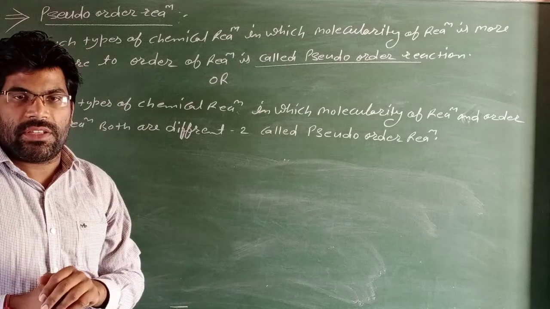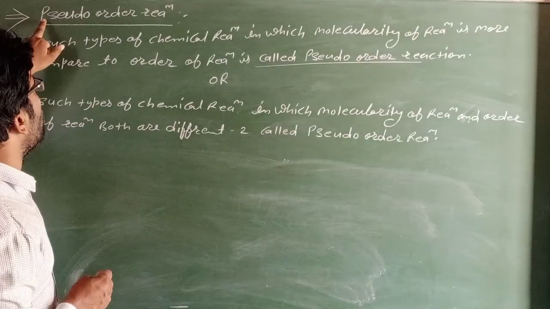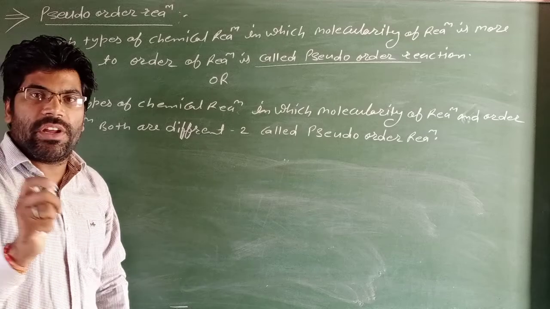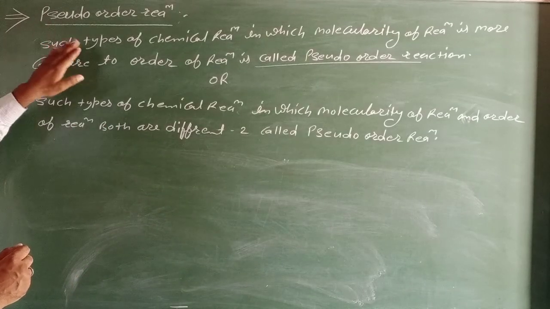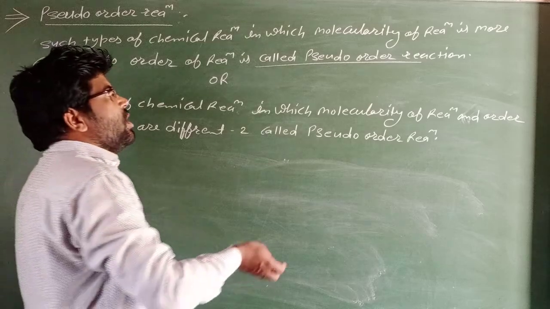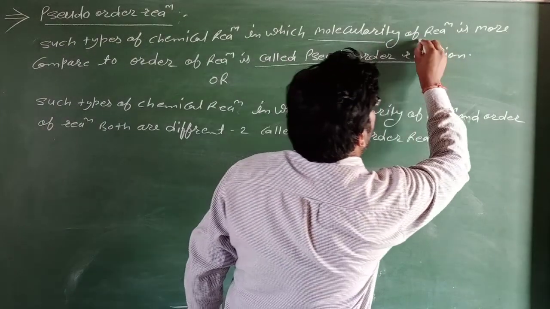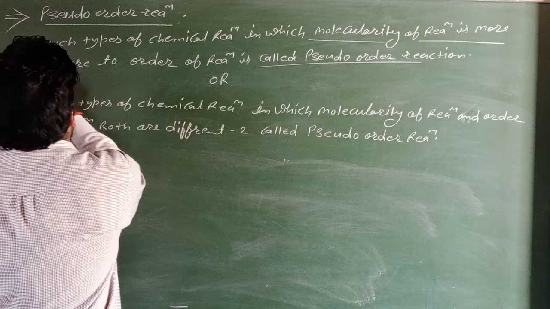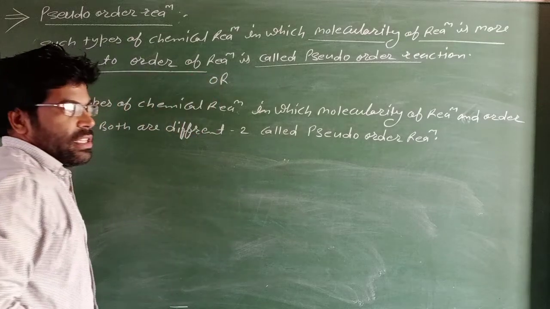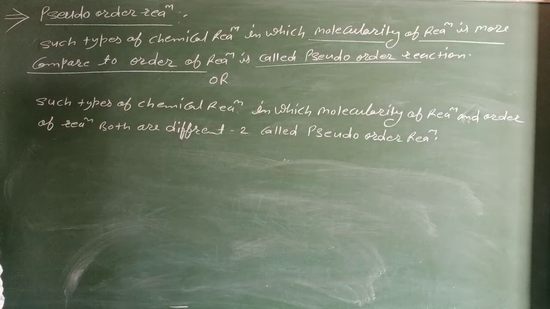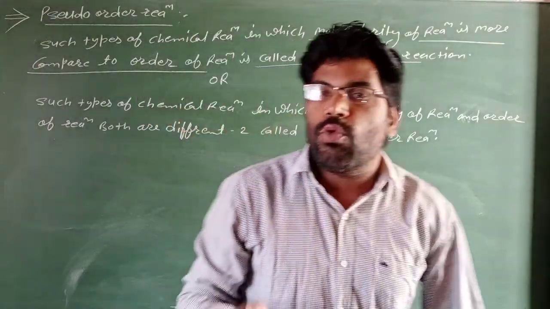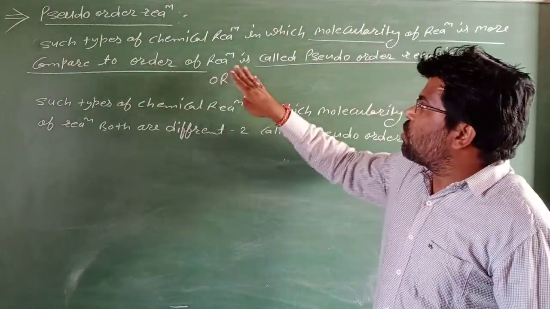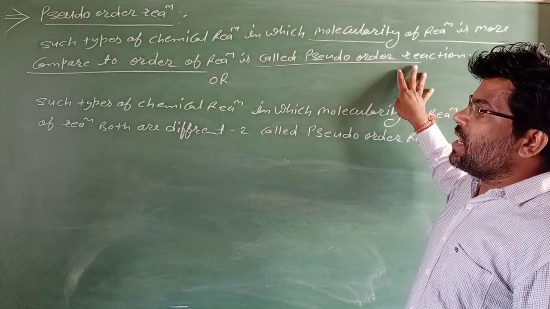What is a pseudo-order reaction? In pseudo-order reaction the P is silent. Such a type of chemical reaction in which the molecularity of reaction is more compared to the order of reaction is called a pseudo-order reaction.